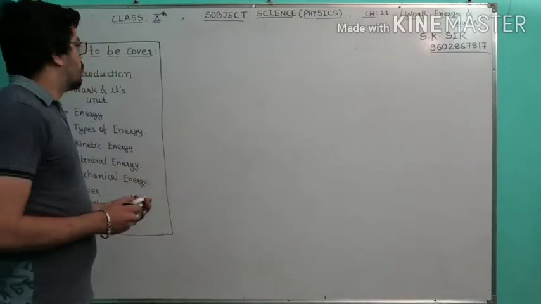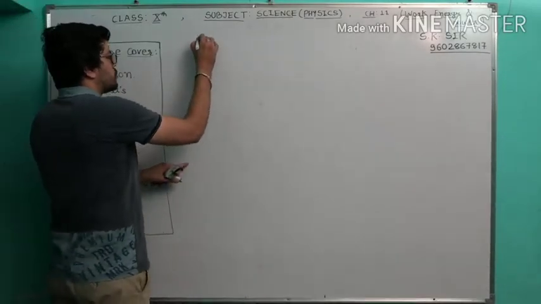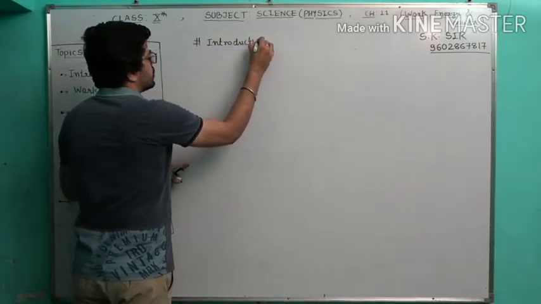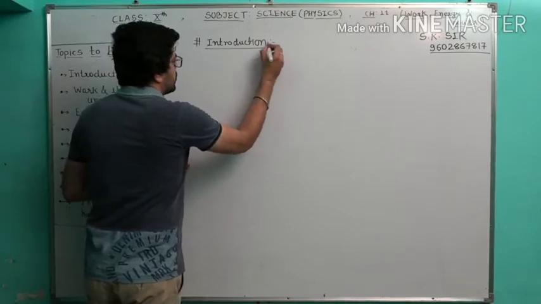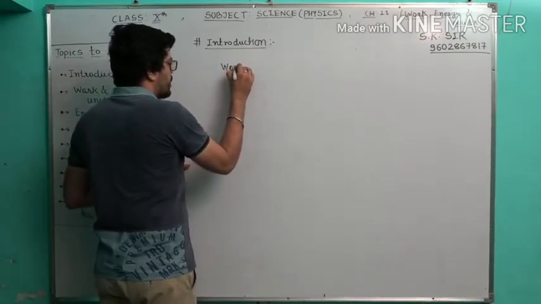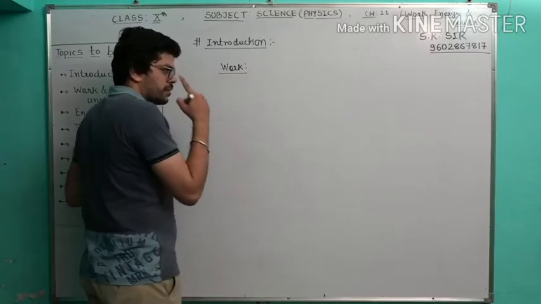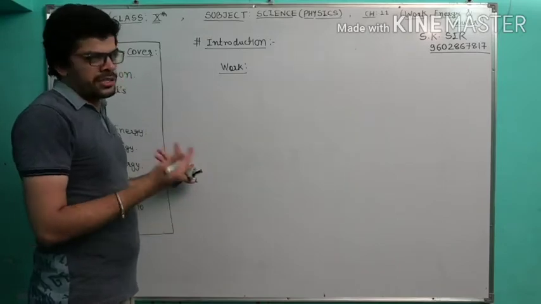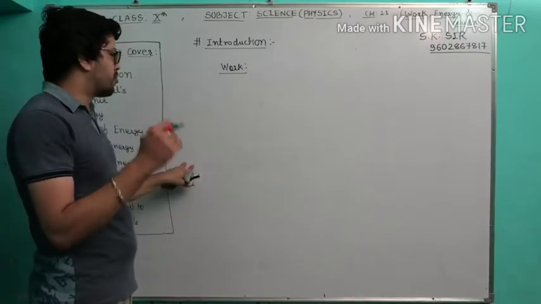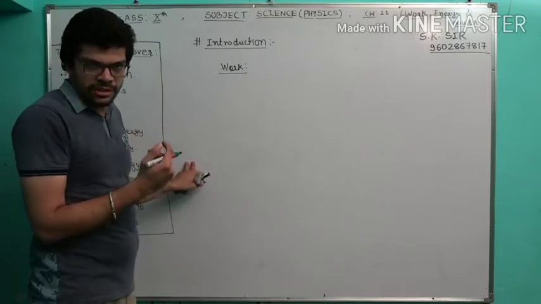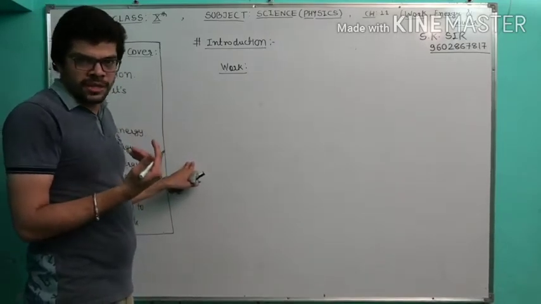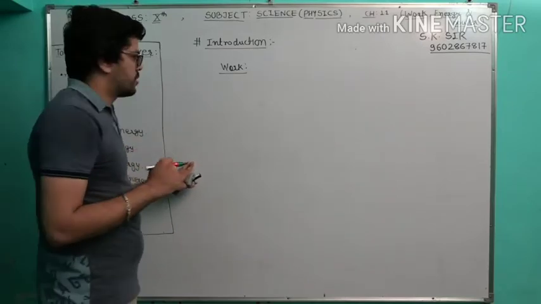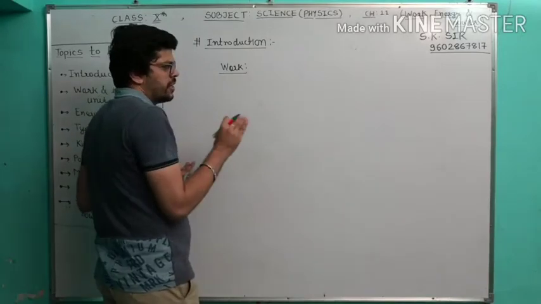So let's start with number one, introduction. First, let's try to understand what we mean by work. What do you mean by work? Generally students just give the answer that whatever activity we are doing is called work. No, it's not a correct way to say that it is work. In science, we have some specific rules, and according to these rules, we have to say that this particular thing is work. So, what is the basic definition of work?